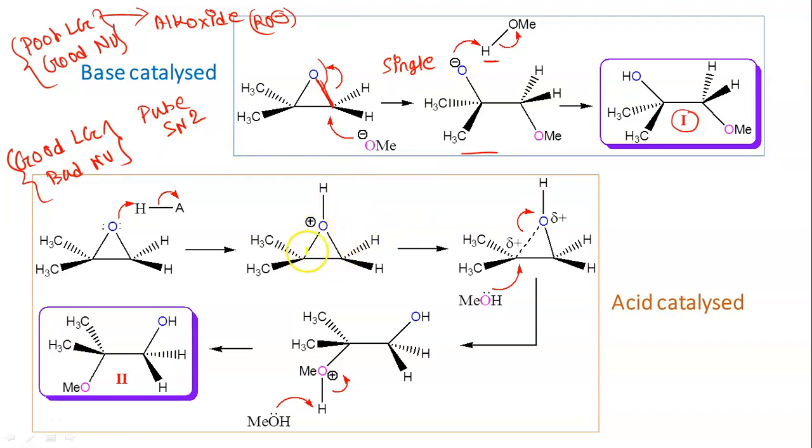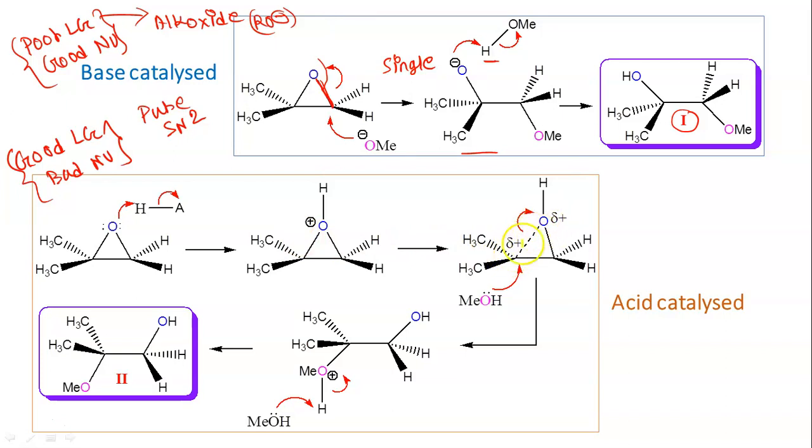So if a positive charge is generated on this side, that will be more stable because of the plus I effect of these two methyl groups. But a positive charge on this side will be less stable because there is no such alkyl group. Even if there is one alkyl group, it will still be more stable on this side because there are two alkyl groups. So this bond will start to clip.